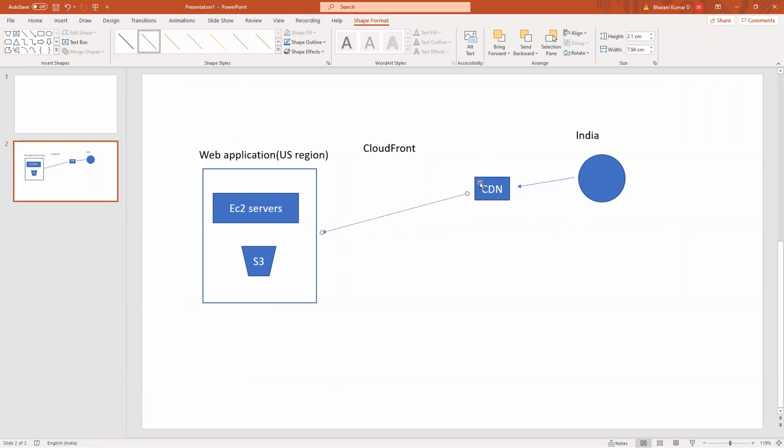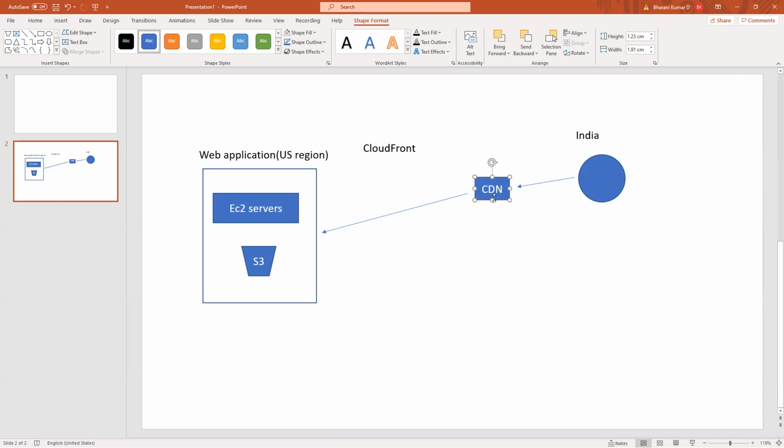CDN routes here. And what the CDN will do, for the first request, it will direct to the server, and the server will send the response back, and the CDN will cache that response. The static response, images, videos, HTML pages, these kinds of static data the CDN can cache in its memory.